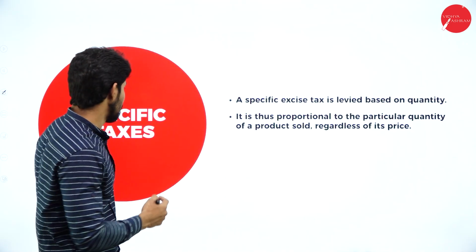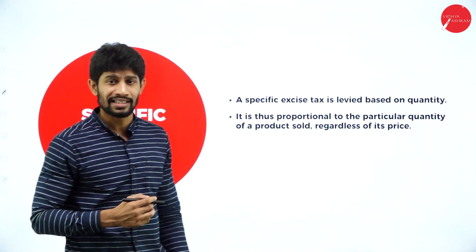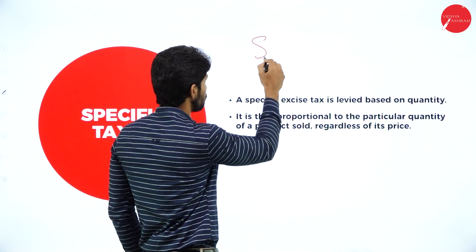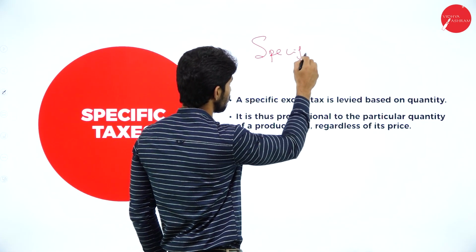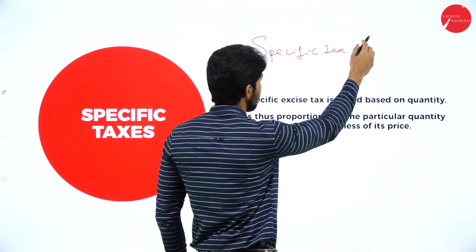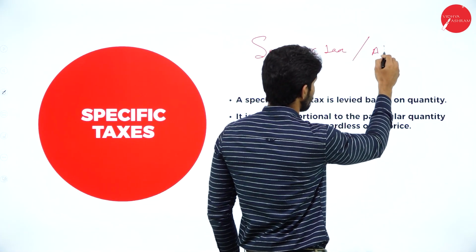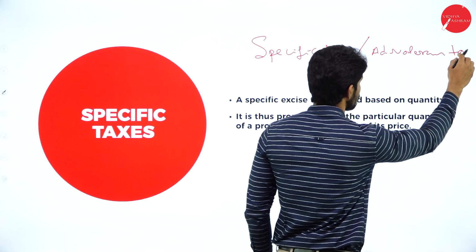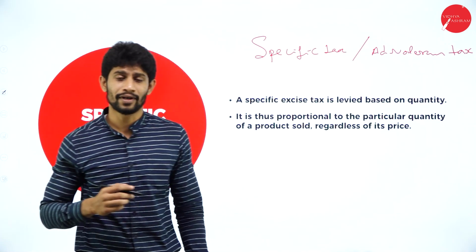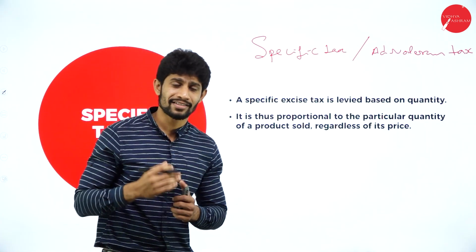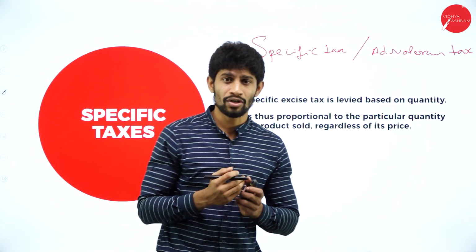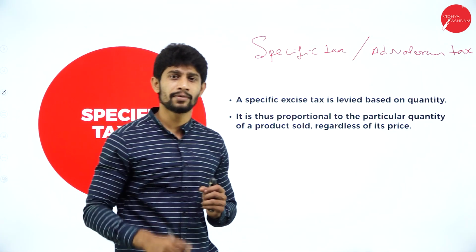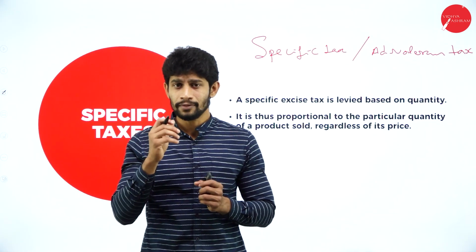Next, moving further, specific taxes. In customs duty, we have two types of taxes. One is specific tax, the other one is ad valorem tax. So the tax sometimes will be imposed based on the value of the product or the service.